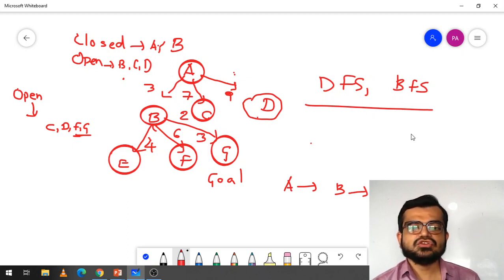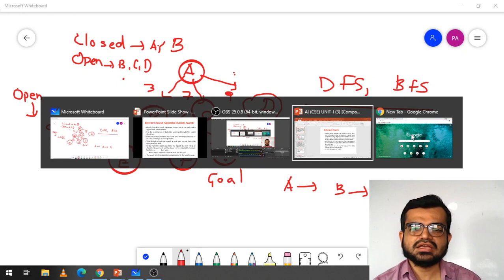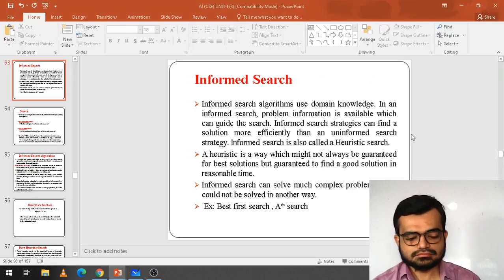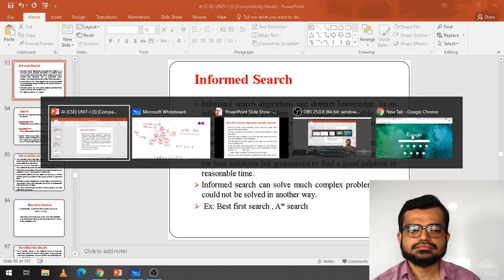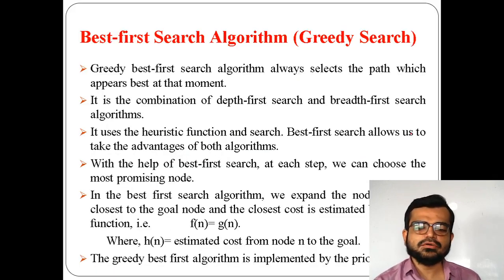Then priority is given to B instead of C and D, because B has the lower heuristic value. From B it can visit E, F, or G, but priority is given to G because the heuristic value from B to G is only 3 compared with the others. So it is based on heuristics, and that's why it is implemented through priority queues.